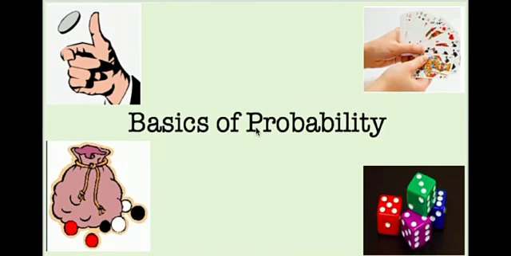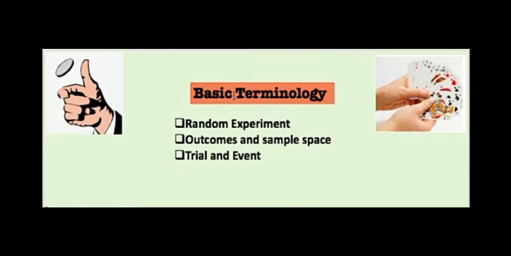In this video I will share with you some terminology associated with it. I will explain what we mean by random experiment. These are the basic terms associated with probability: random experiment, which is a very frequently used word, and outcome, sample space, trial, and events. These are the very basic starting terminology. So let us see them one by one.